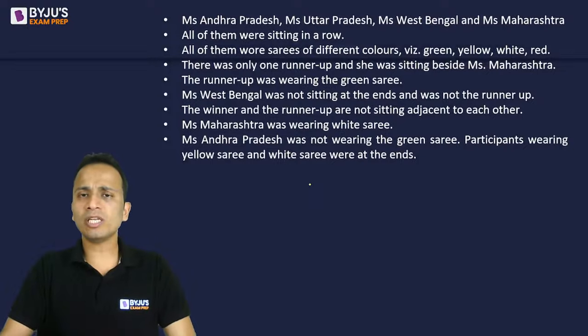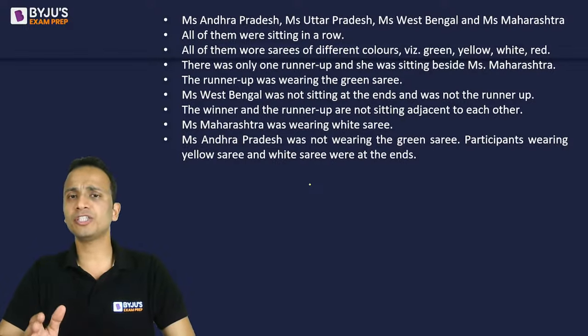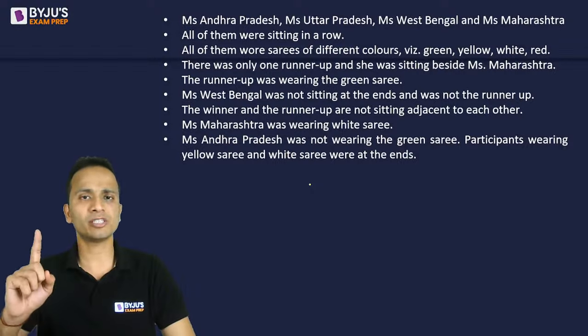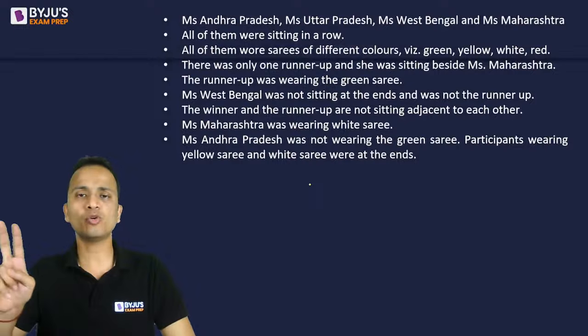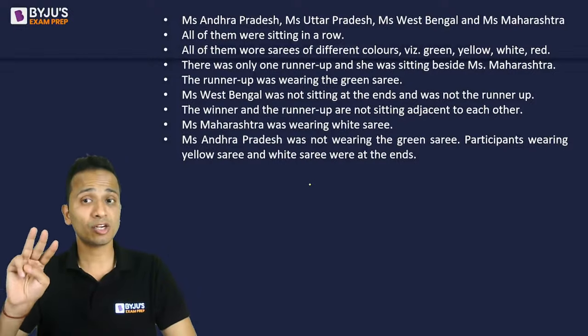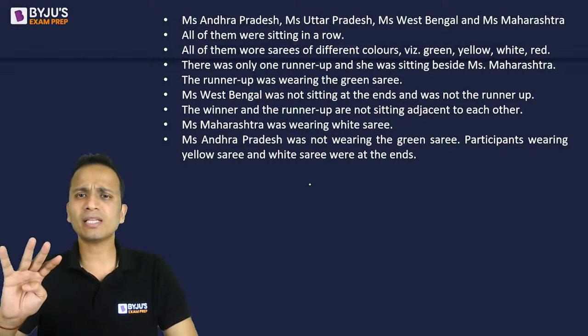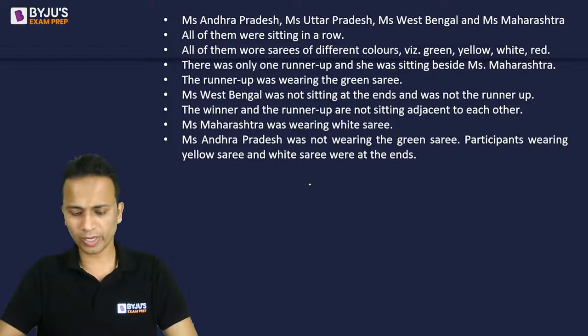Now try and find out the number of parameters that we have in this question. So I believe first of all the state that they belong to: Andhra Pradesh, Uttar Pradesh, West Bengal and Maharashtra. This is the first parameter. They are sitting in rows, so basically the sequence in which they will be sitting, the color of their saris, as well as the rank that they have got. So there might be four parameters that we'll have to deal with, right?